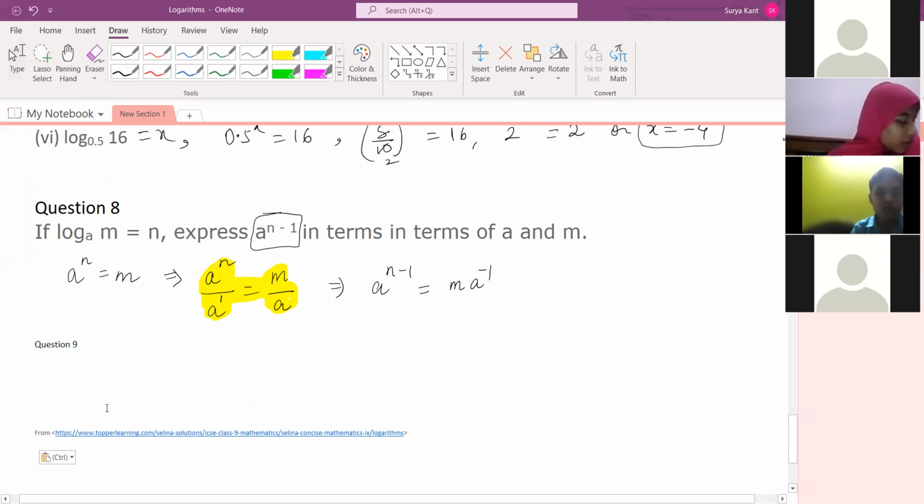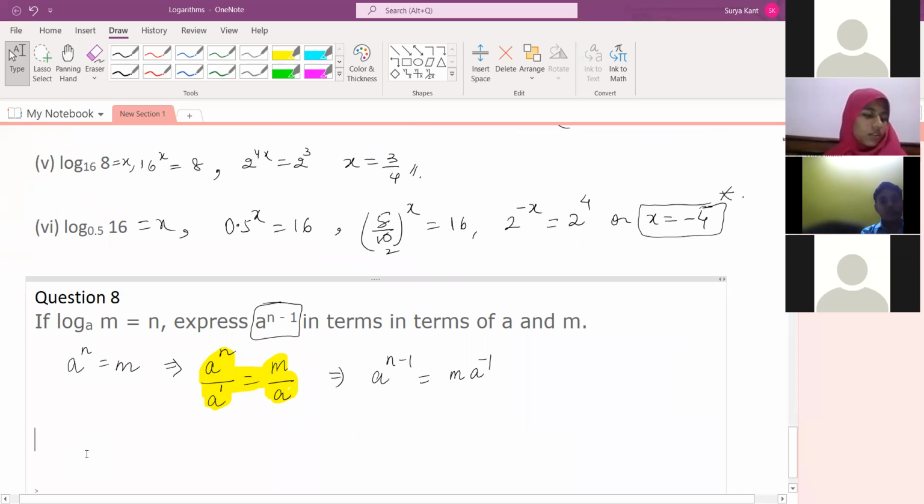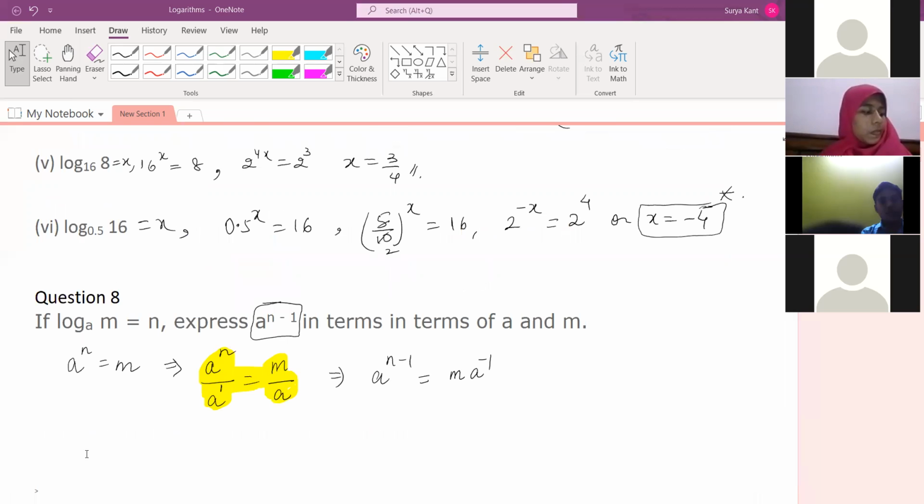So I don't have that question. You are using Selena book only, right? No. Then RS Agarwal. RS Agarwal you are using. Okay. This is a different book. Actually, this is Selena. I'm doing just Selena here.